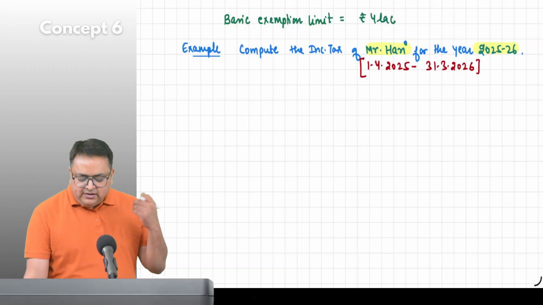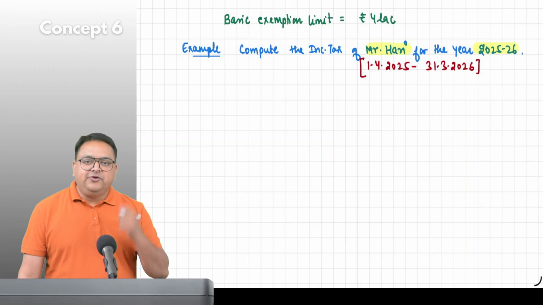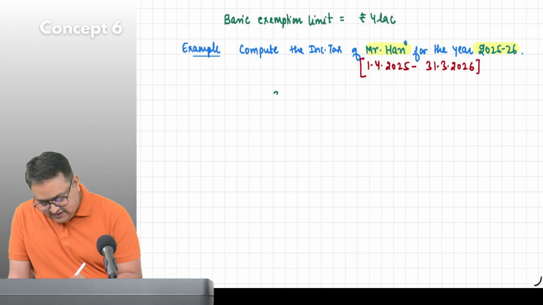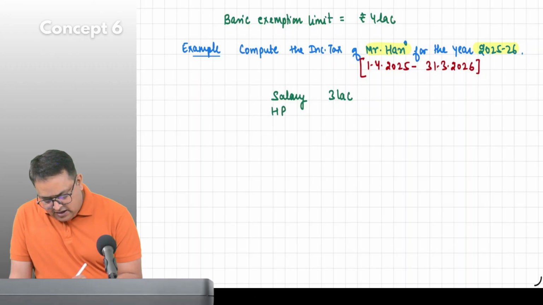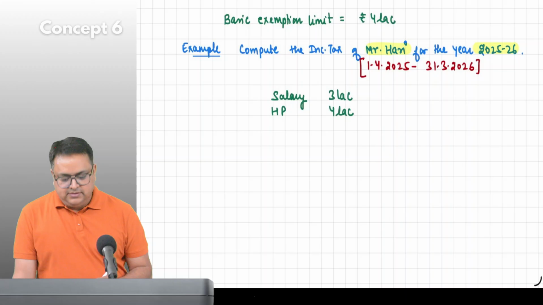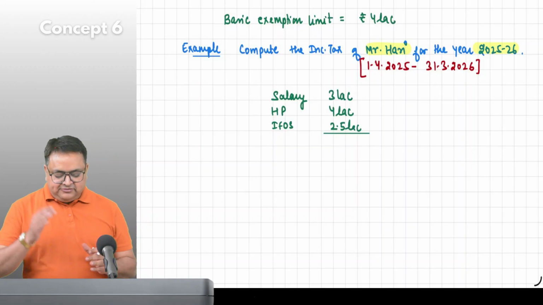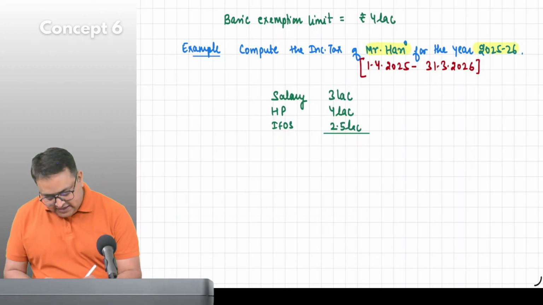I will say, okay Hari, what is the source of your income? From where have you earned this income? He said, please write that, guys, my salary income is 3 lakh. My house property income is 4 lakh. And my income from other sources is, let's say, 2.5 lakh. Okay, so I will say your income is 3 plus 4 plus 2.5. How much is it? 9.5.